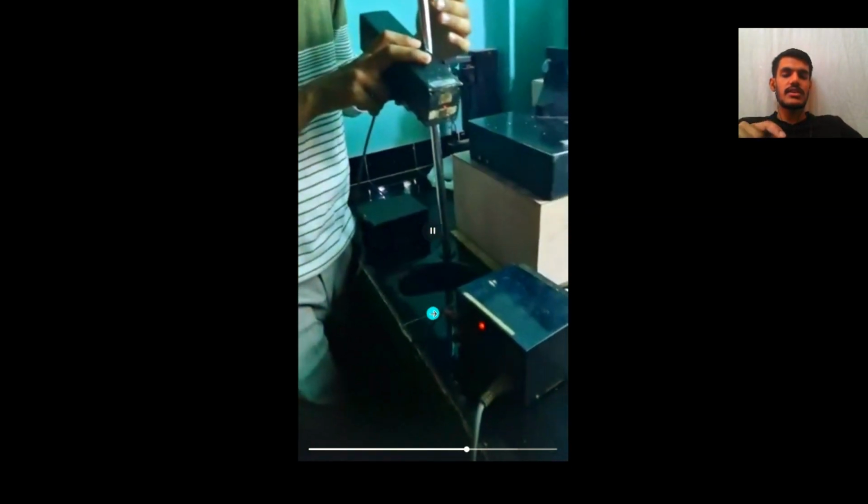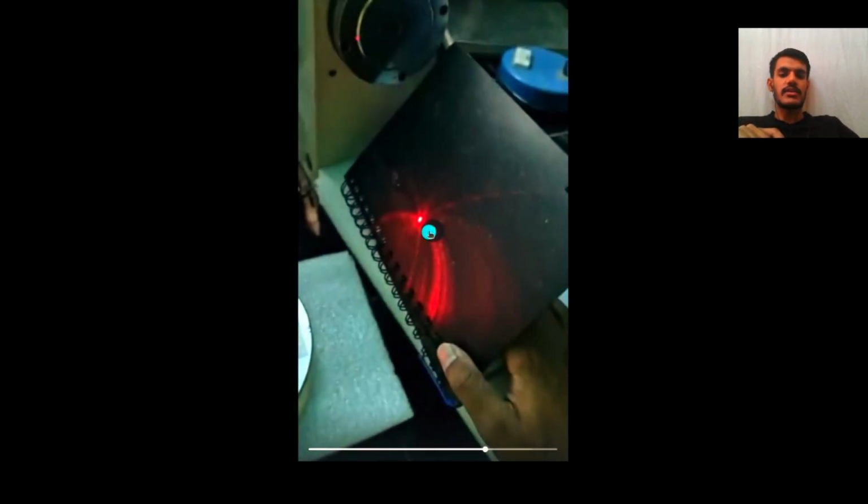So this is the setup. You can see a reflected beam. If we switch off the light, you can still see the laser source right here. Now I have covered it with a black paper, so it doesn't reflect anymore, it doesn't hit the mirror. That is the key thing which we want to make sure of in our experiment.